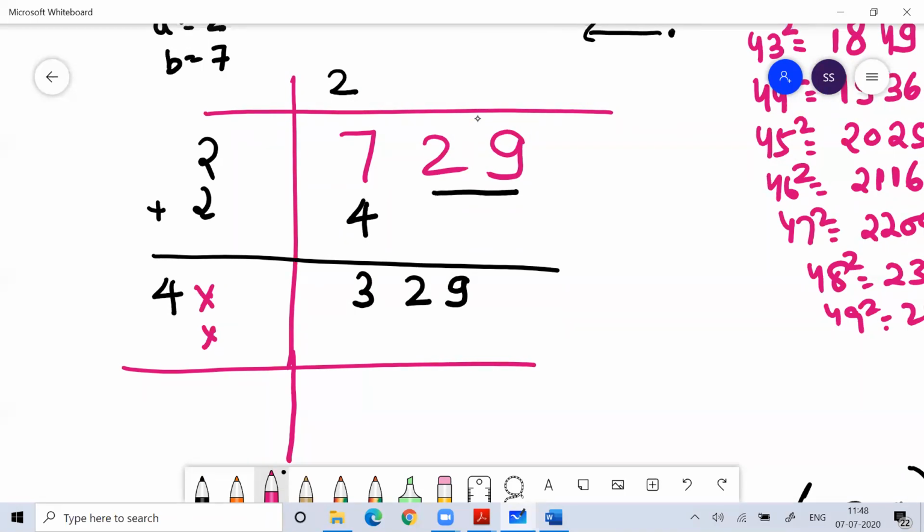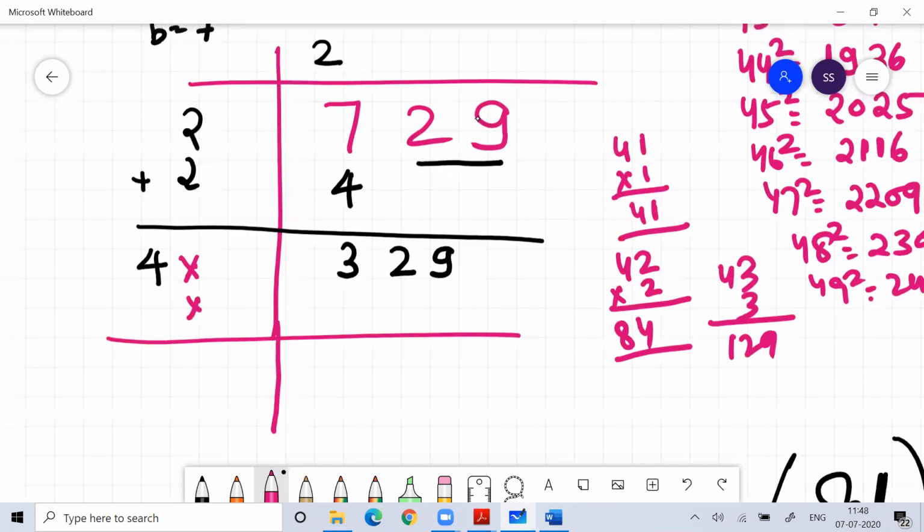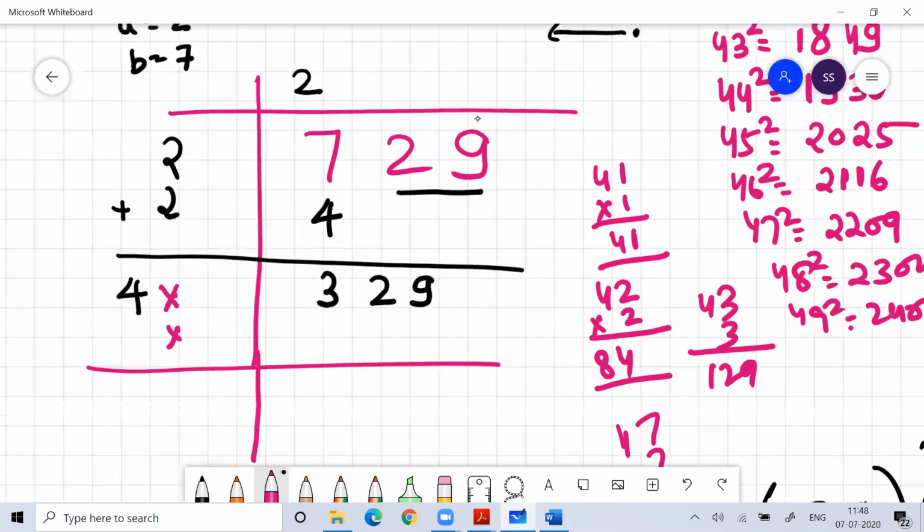So you try 41 ones, or 42 twos, which is 84. You try 43 threes, that is 129. Try 47 sevens, and you will get 329. So your work is done.